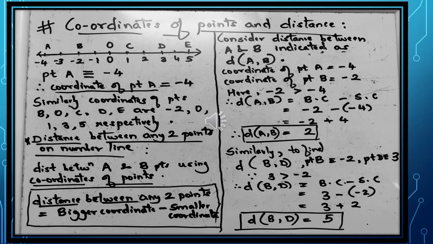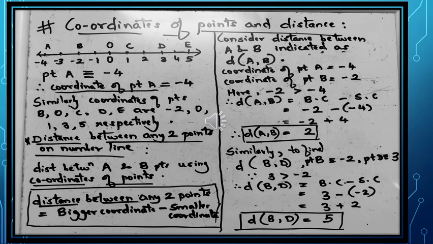We know that minus becomes plus, and therefore in the next step, -2 plus 4, and therefore distance AB is equal to 2. The distance when we go from point A to B is 2, but the distance will remain the same when we go the other way around, that is from B to A, the distance will also remain 2. You can verify that using the same formula. So we can write it both ways.